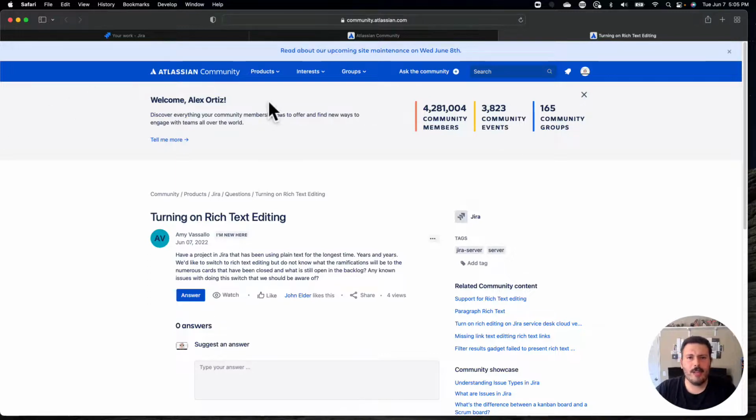So one of the first things that I'm going to do is create a couple of stories, which I should already have. I'm just going to look first at my setting. I want to make sure I am not in rich text editing mode already. I'll show you how to find out if you're in rich text editing mode, and then we'll turn it off if it's on, and if it's off, I'll leave it alone, then I'll turn it on. So let's go take a look at Jira and see what we got going on over here.